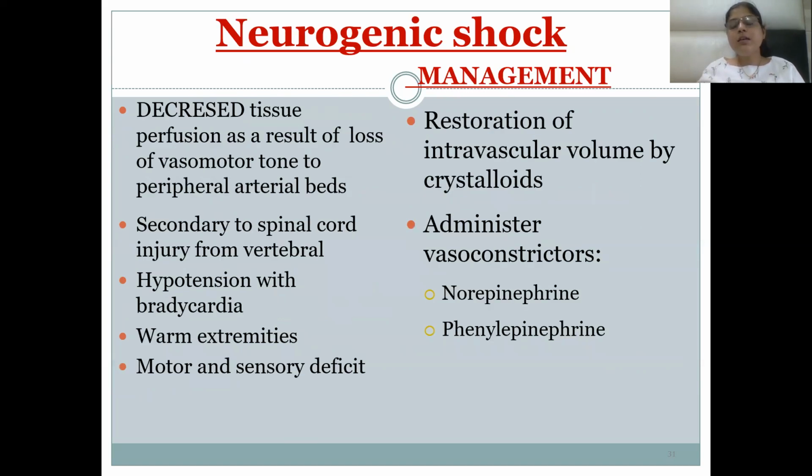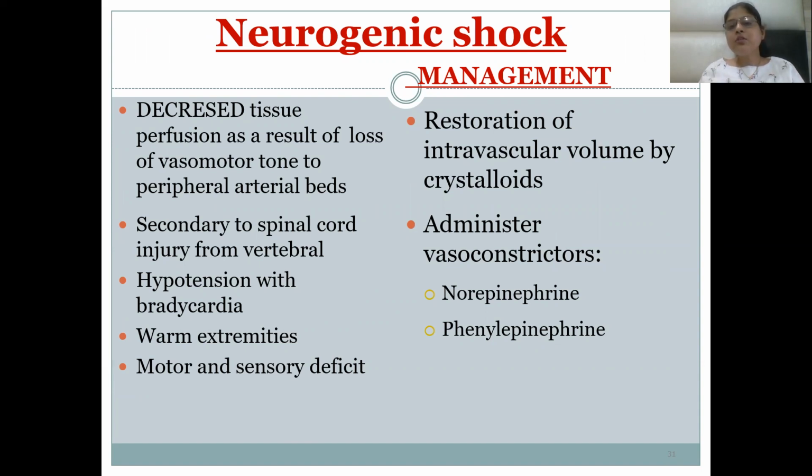Neurogenic shock is the shock of spinal cord injury, which involves the nerve impulses because of blockage of the sympathetic and parasympathetic nerves. There is decreased tissue perfusion as a result of loss of vasomotor tone to the peripheral arterial beds, secondary to spinal cord injury, with hypotension, bradycardia, warm extremities, and motor and sensory deficit.